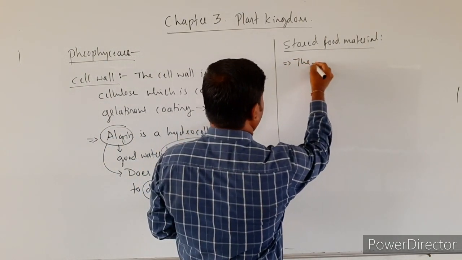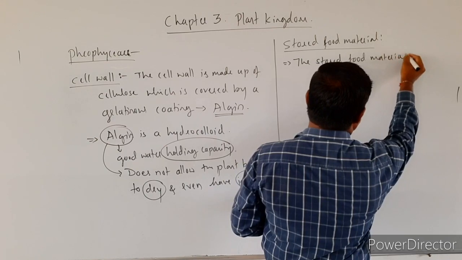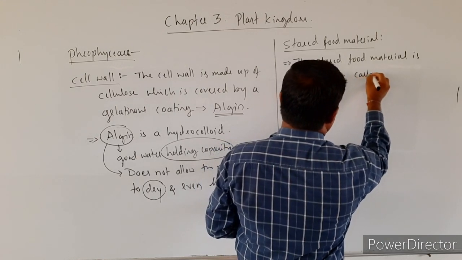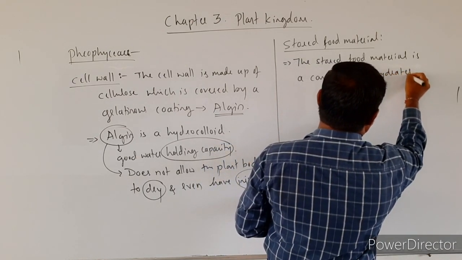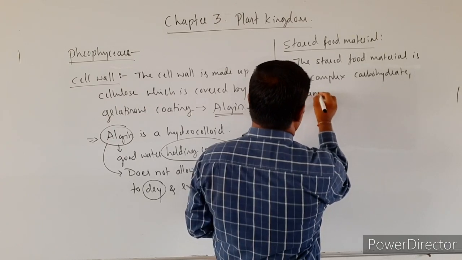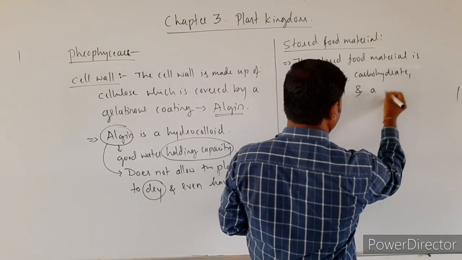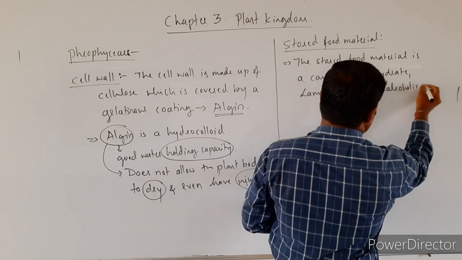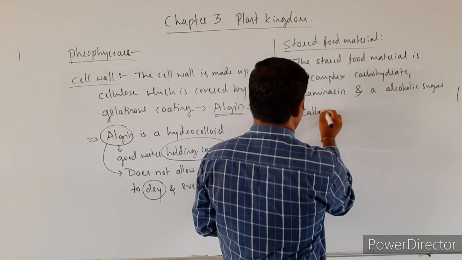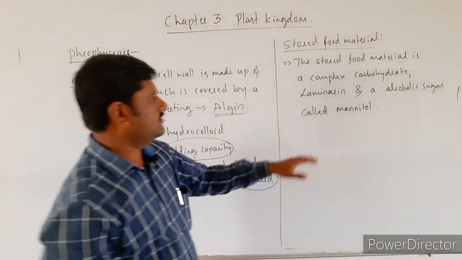The stored food material is a complex carbohydrate, that is laminarin, as well as an alcoholic sugar called mannitol.